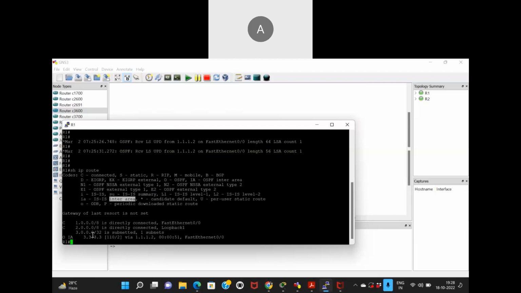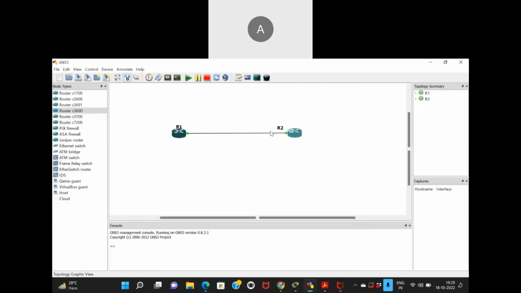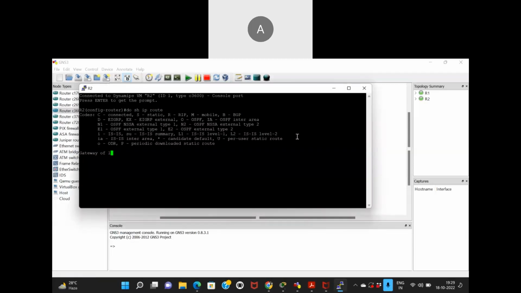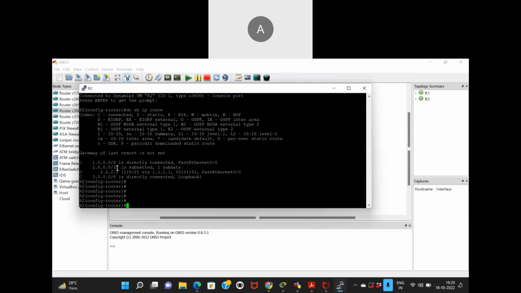Because for the 3 network, we said we know the route to this, but it was in a different area, area number 1, and we were both in area number 0. But the 2 network was in the same area, and let me show you. Do show IP route, and you see the network 2 has no IA over here because network 2 is in the same area, area 0.